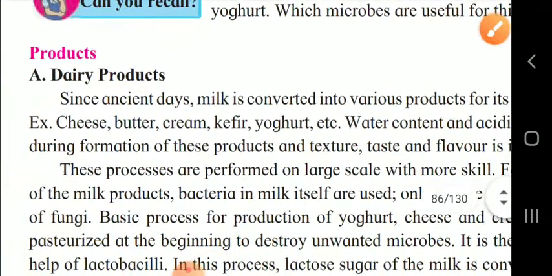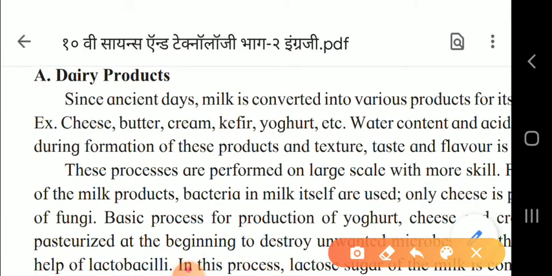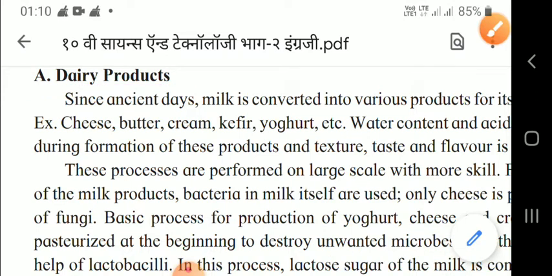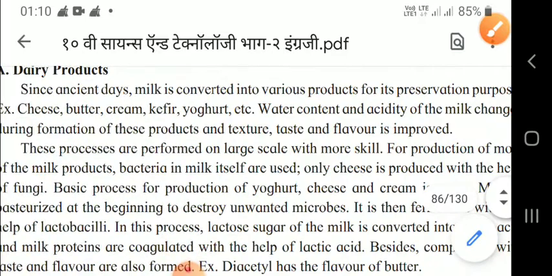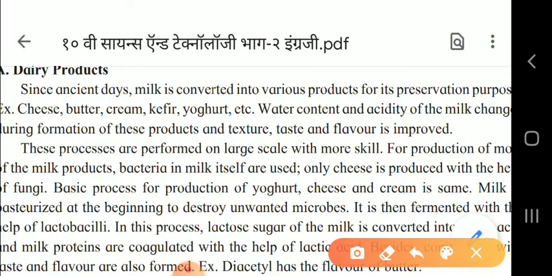Now, next is the dairy product. These are the dairy product. Here we can see that from the ancient days, milk is converted into various products for its preservation purpose. So this point you have to underline, that milk is converted into various products for the preservation purpose, as cheese, butter, cream,